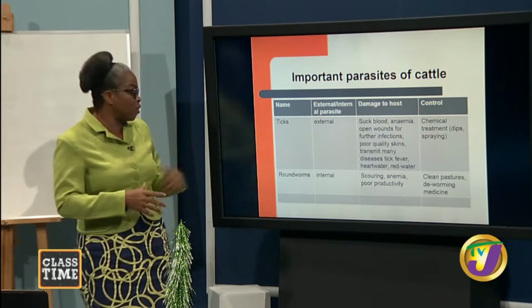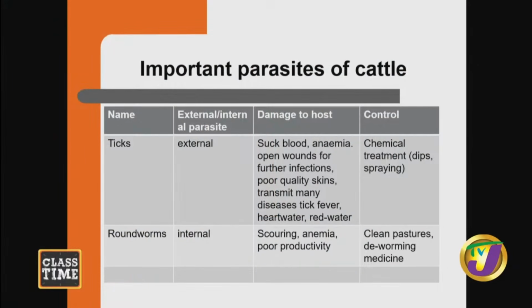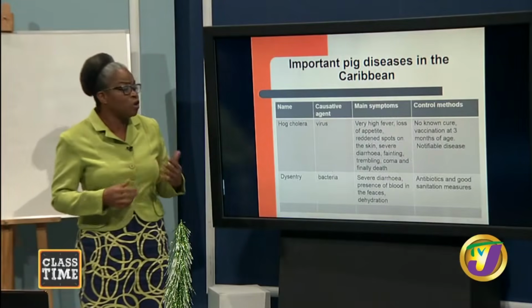Good? Next important one is what we call roundworms. And these are internal parasites. Damage to host, they're going to have scouring or diarrhea, anemia, and poor productivity. Control, clean pastures, and using deworming medicine. Good? We now want to move on.